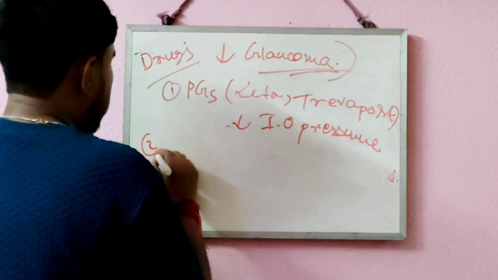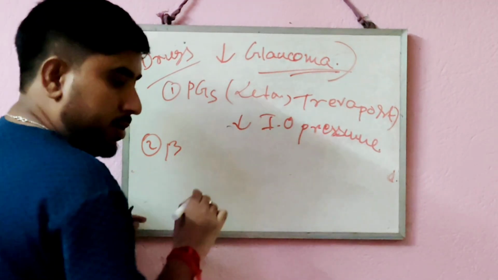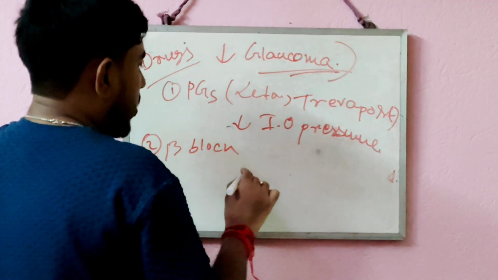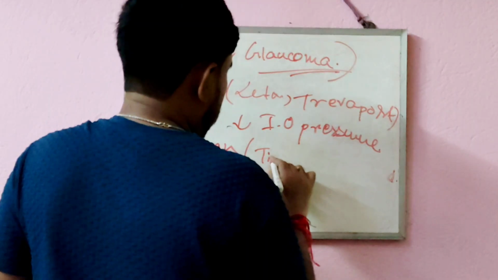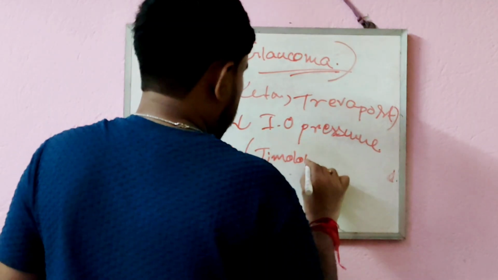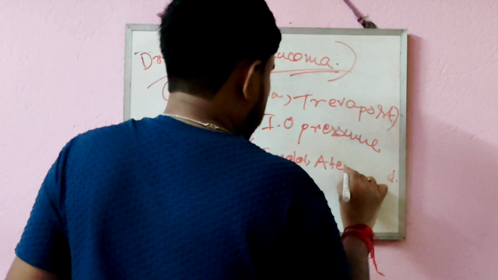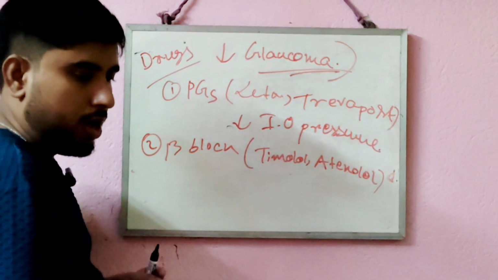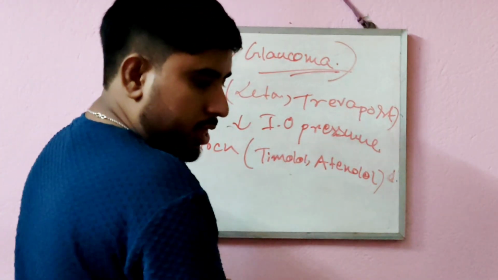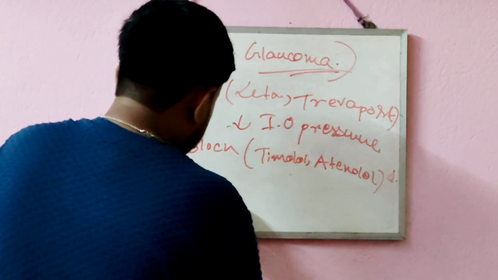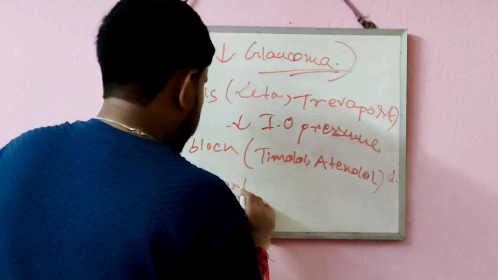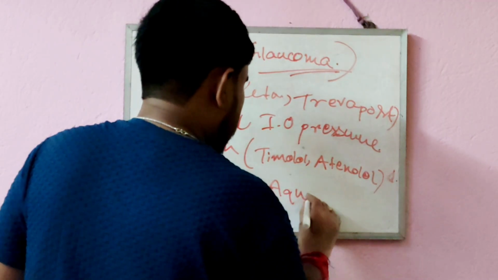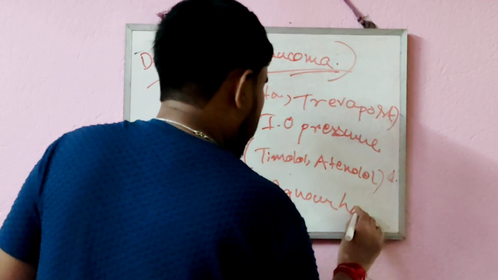The second type of drugs which can be used to treat glaucoma is beta blockers. In that, the different drugs are timolol, atenolol. These beta blocker drugs also can be used to treat glaucoma. How are they going to show their action? They show their action by decreasing the production of aqueous humor. We know what aqueous humor is.